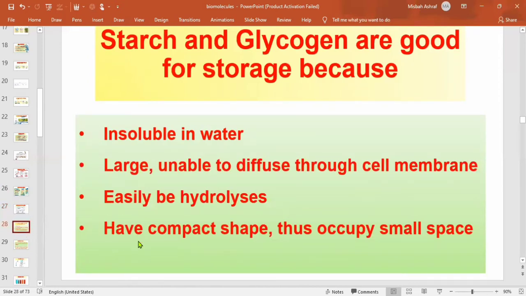Yes, beta. Miss, these all are broken down by enzymes. Yes, all are carried out by the enzymes. Okay beta, when they are synthesizing, then also enzymes are required, and when they are broken down, then also enzymes are required. Automatically, if you place two monosaccharides together, they will not combine and form the disaccharide. Some enzymes and some conditions are required to combine them together.